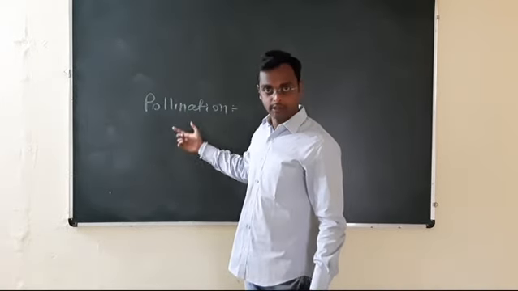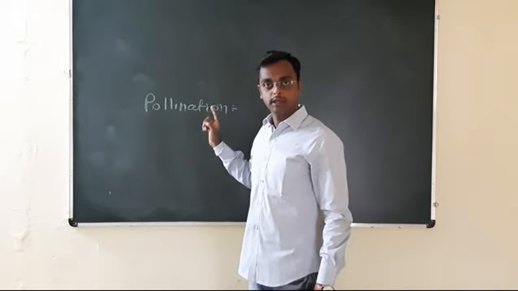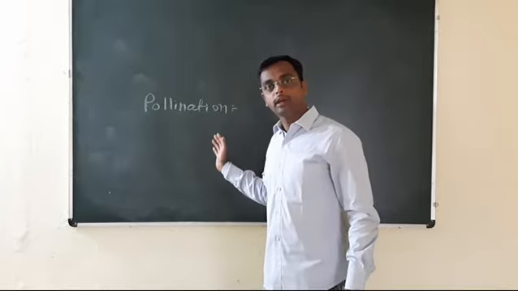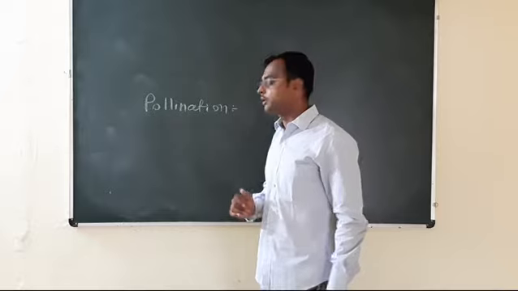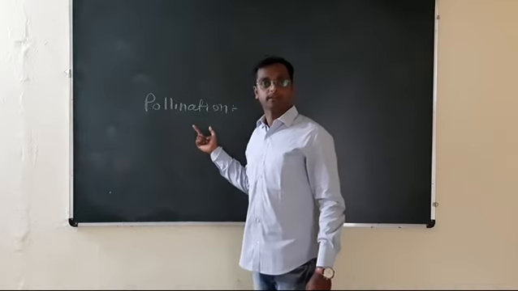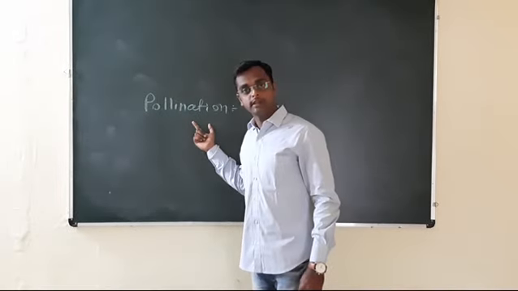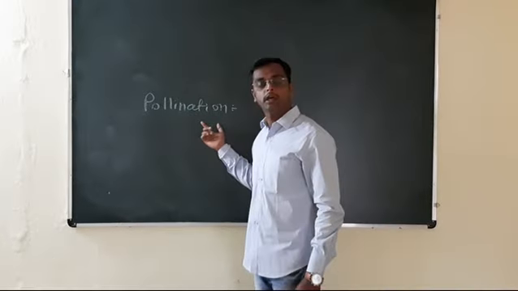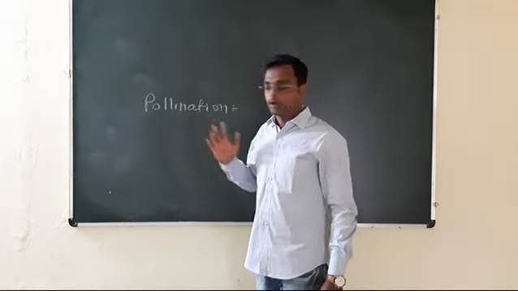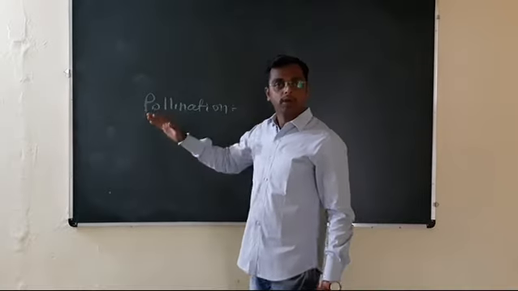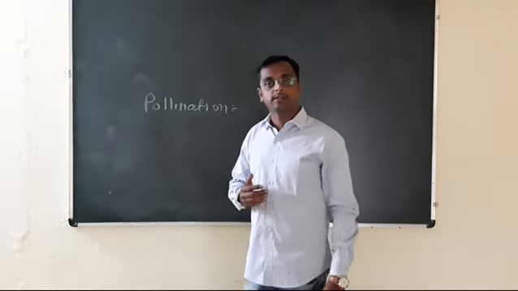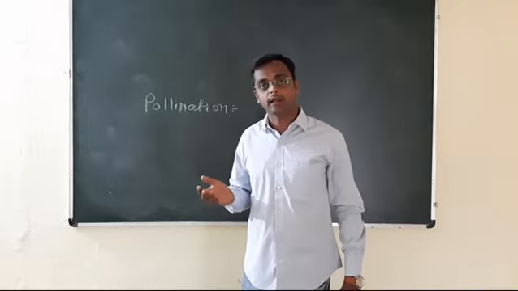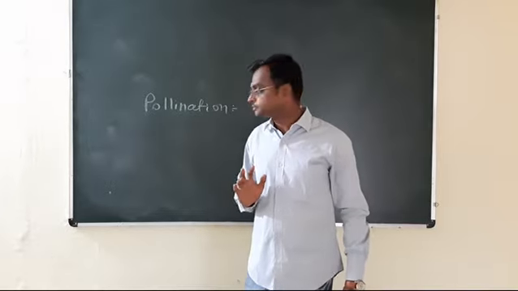पॉलिनेशन. Definition of pollination: the transfer of pollen grain from anther to the stigma of a flower is called pollination. And this process is prior to fertilization. Before fertilization, pollination occurs. Now, for this transfer, some of the plants contain biotic as well as abiotic agents, and some plants are self-pollinated also.